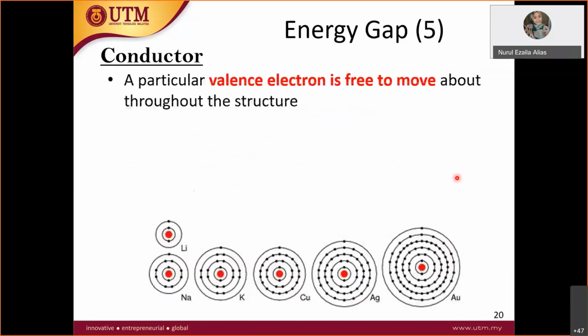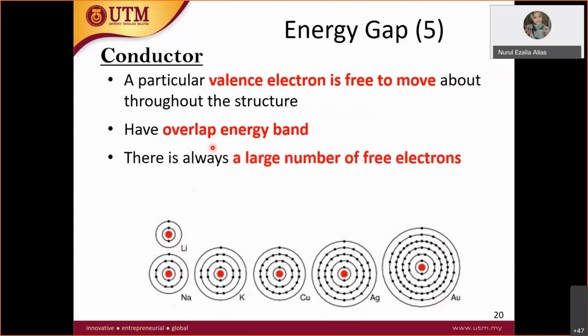So conductor has valence electrons that are free to move. For example, there are many from group 1 to group 3. Conductors: lithium, natrium, gallium, copper, argentum, aurum. The energy gap almost overlaps or is very, very small. So it is very easy for the valence electron to pass through the energy gap and become free electron. Therefore, it produces a lot of free electrons.